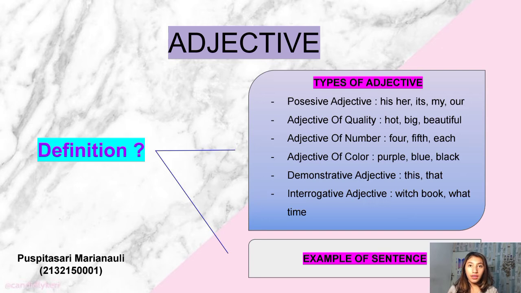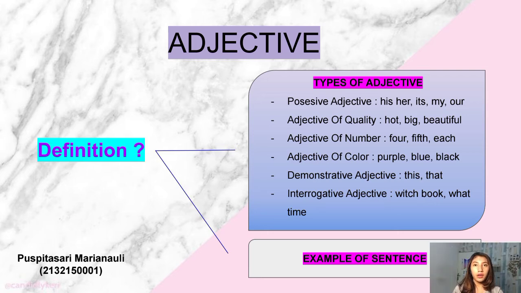Adjective of quality. An adjective showing the kind of quality of nouns or pronouns is called an adjective of quality. Examples of adjective of quality: hot, big, beautiful, large. Example sentence: the elephant is a large land animal.